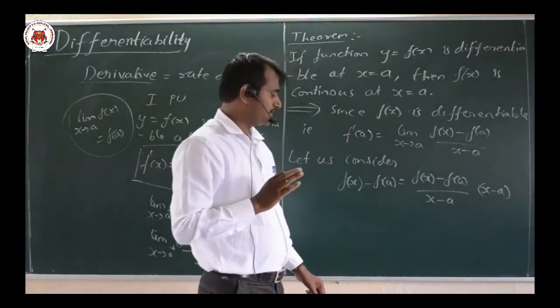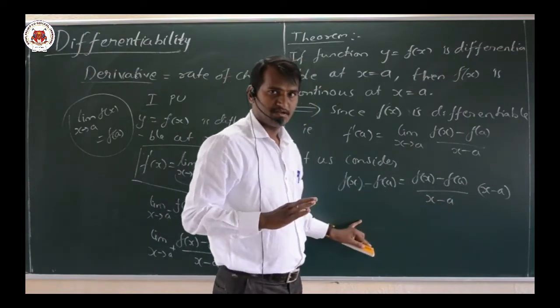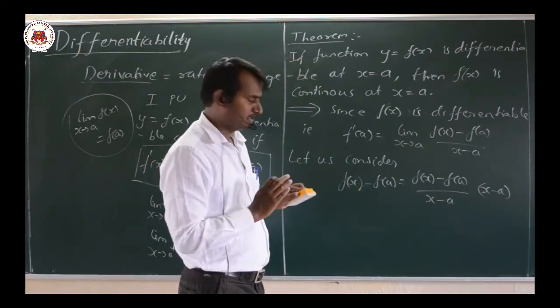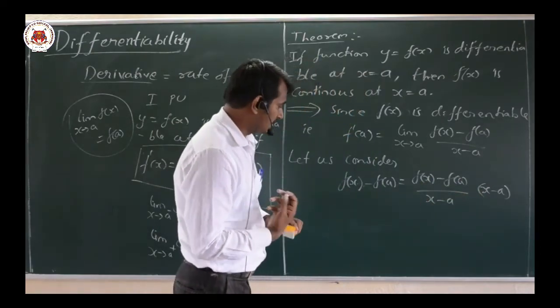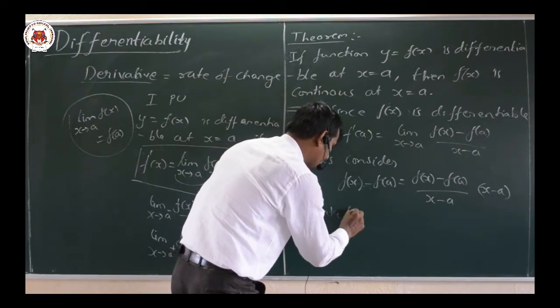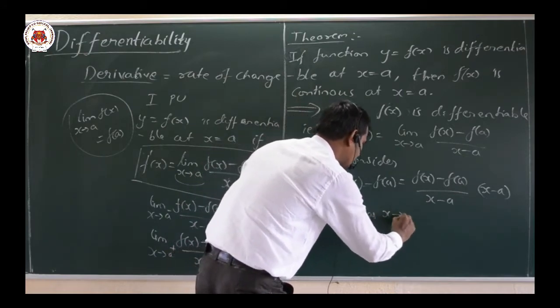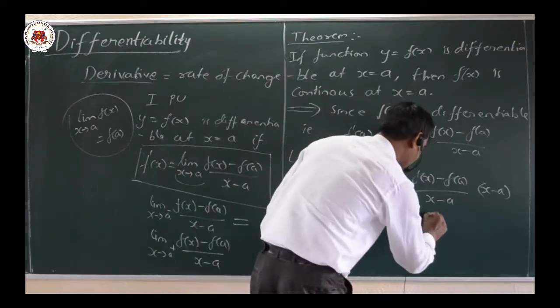Why am I taking this? Because if I take x minus a to the denominator, both values will be the same, that I had considered. And in the next step I had taken this denominator over here. Now what I will do is take the limit as x tends to a on both sides.